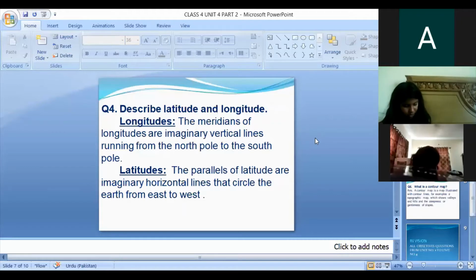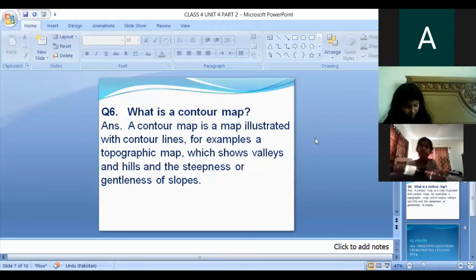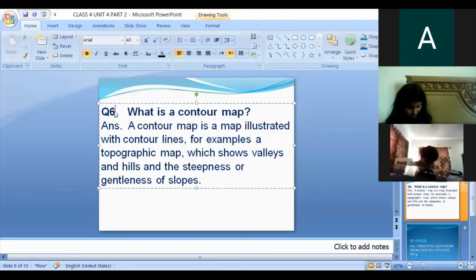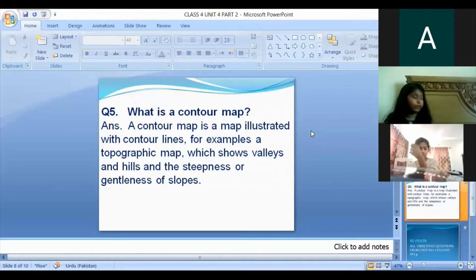Has everyone checked question number four? Now question number five. Okay, question number five: what is a contour map?